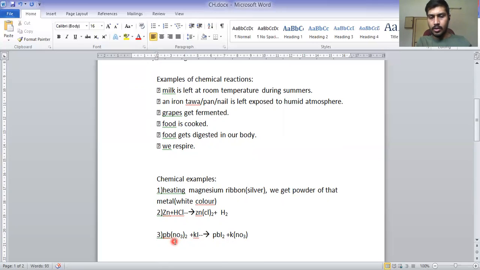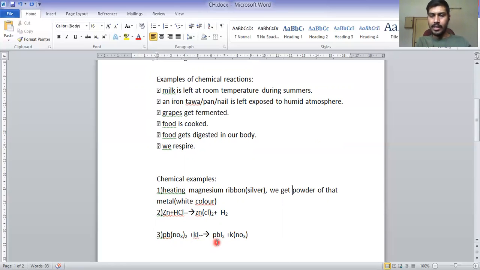So we cross multiply. Pb plus 2 will be multiplied here, and NO3 minus 1 will multiply here. Potassium has valency plus 1, iodine has valency minus 1. Both have the same valency, therefore I'm just writing KI, potassium iodide, which gives us lead iodide, PbI2.